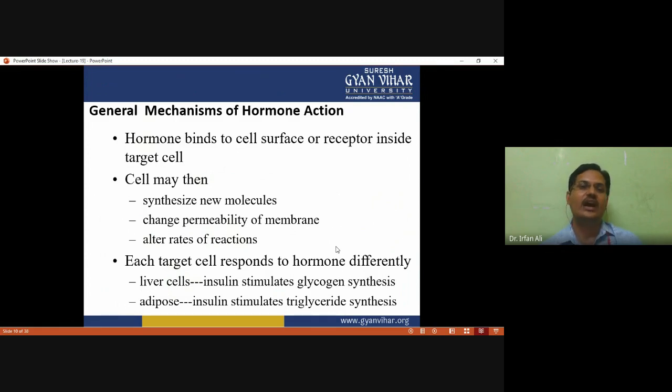The cell may then synthesize a new molecule and change the permeability of the membrane. Ultimately, it leads to an altered rate of reaction, and each target cell responds to the hormone differently. Like at the liver cell, the insulin hormone stimulates glycogen synthesis. In the adipose tissue, insulin stimulates triglyceride synthesis.